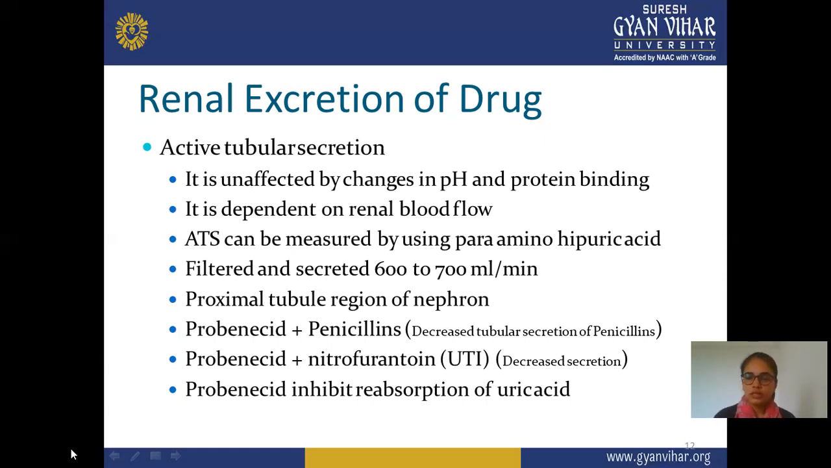So these are the different drug conditions of active secretion, and how it takes place through active tubular secretion. The proximal tubule of the nephron is responsible for this secretion, and the amount is 600 to 700 ml per minute.